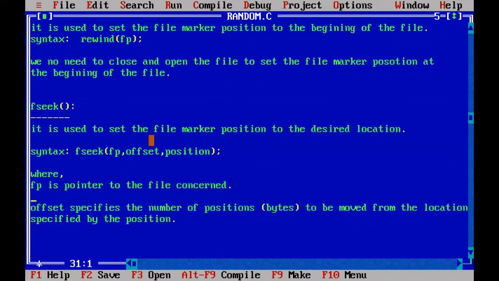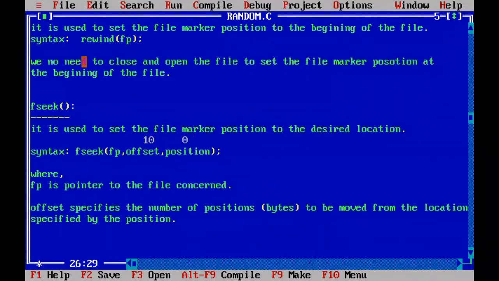For example, the offset is 10 and the position is the starting of the file. Start of the file is represented with 0. That means in this particular file FP, we are going to move in the forward direction because it is a positive number. 10 is moved in the forward direction with respect to the starting of the file.